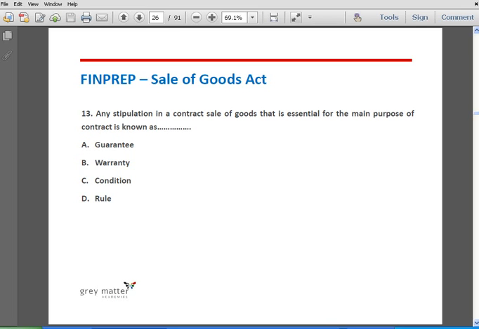Question number 13. Any stipulation in the contract of sale of goods that is essential for the main purpose of the contract is known as option A, guarantee, option B, warranty, option C, condition, and option D, rule. The correct answer is option C, condition. Any stipulation in a contract of sale that is essential for the main purpose of the contract is known as condition. Warranty is something which is collateral to the main purpose of the contract, and hence it is not the answer.